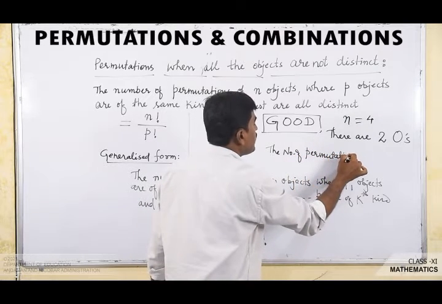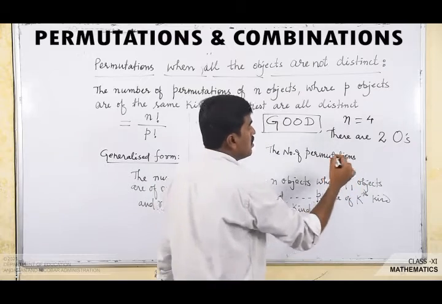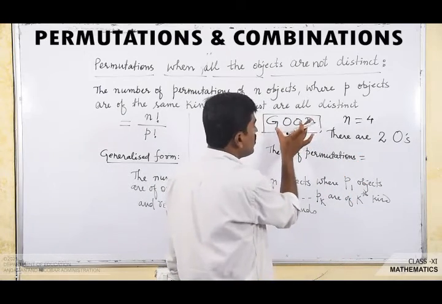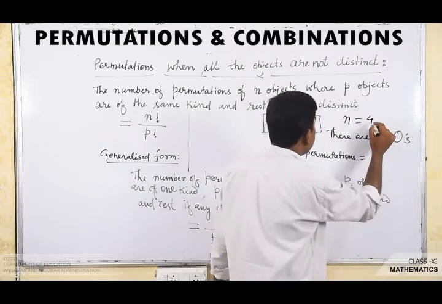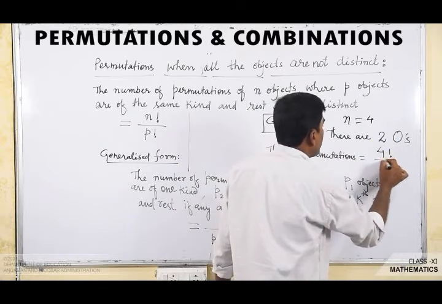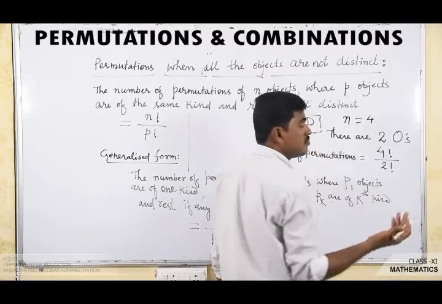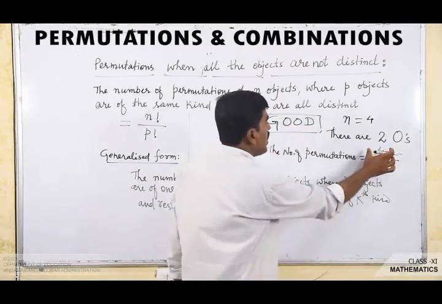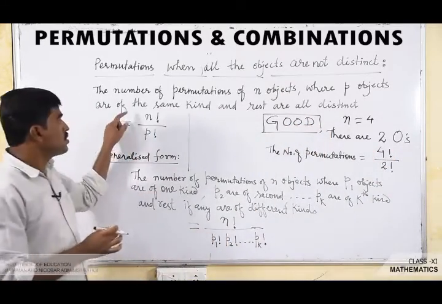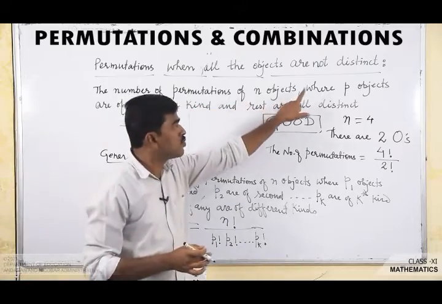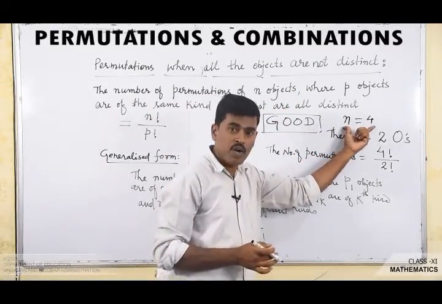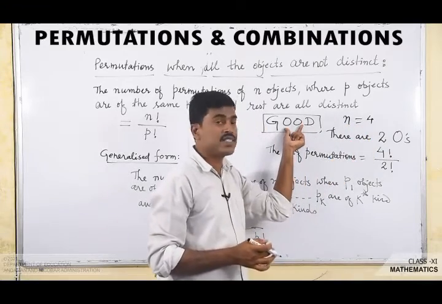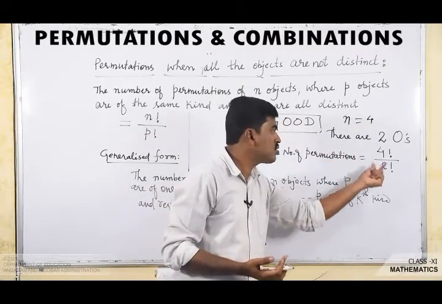So the number of different arrangements, that is the number of permutations of the letters of the word good, is 4 factorial upon 2 factorial. As you see, the number of permutations of n objects where p objects are of the same kind. So here, the number of permutations of 4 objects where 2 objects are of the same kind, so the value of p is 2 here.